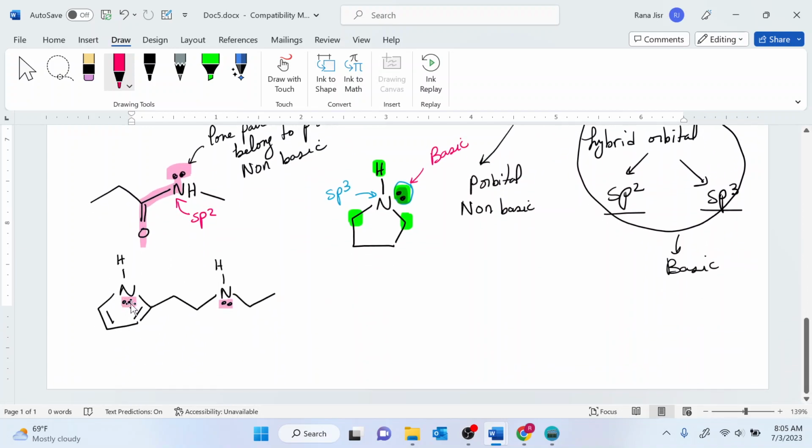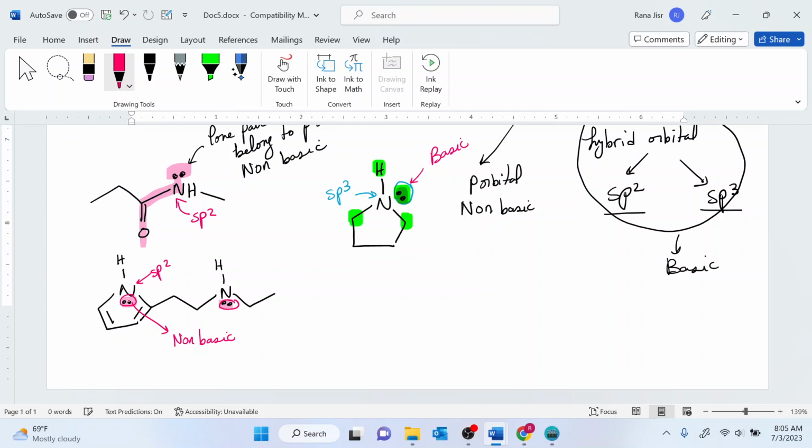Same thing in here. If there is a conjugated system next to the lone pair, then these lone pairs will belong to the p orbital. This is going to make the hybridization of this nitrogen an sp2 hybridization, and it's going to make those lone pairs non-basic.